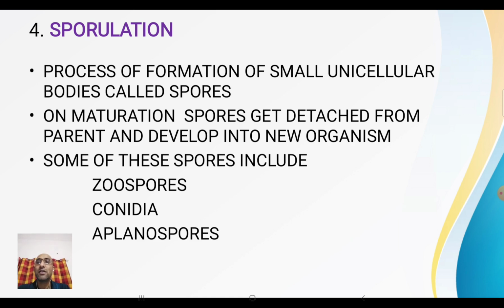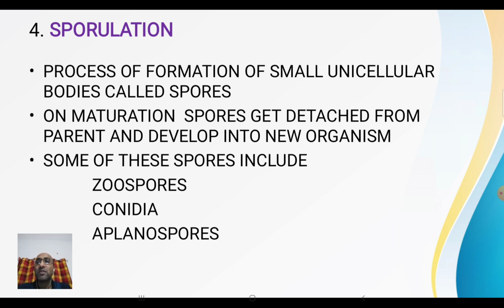The next one is sporulation. What happens in sporulation? In this process, small unicellular bodies called spores are formed. On maturation, these spores get detached from the parent and develop into a new organism.